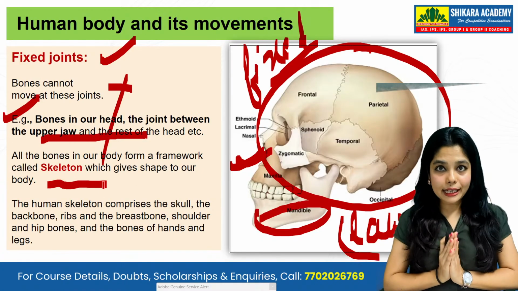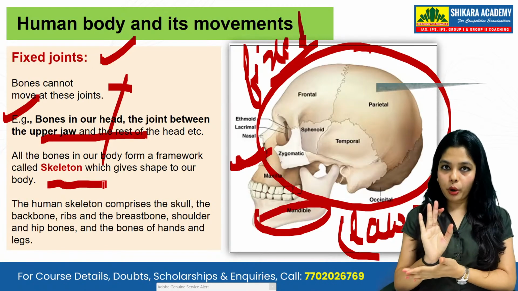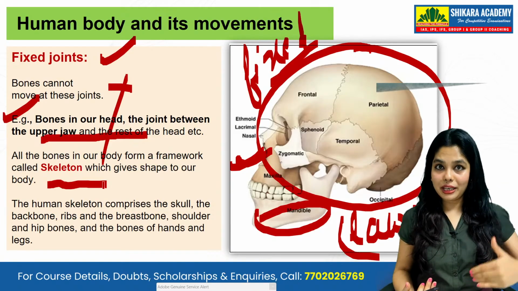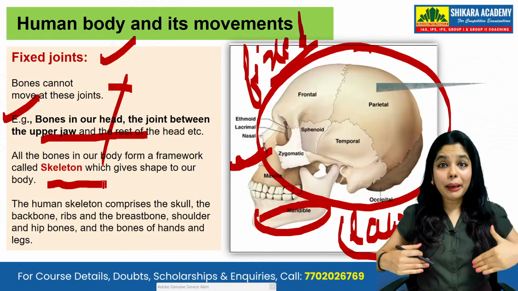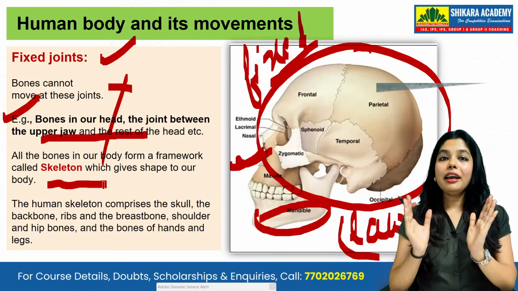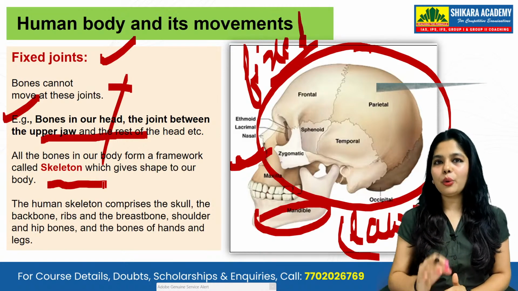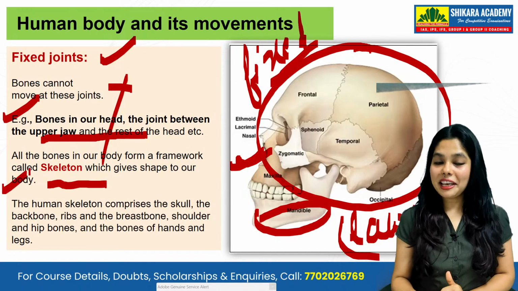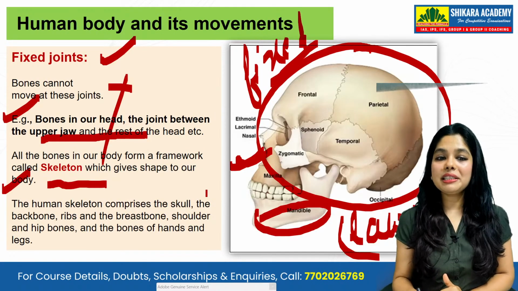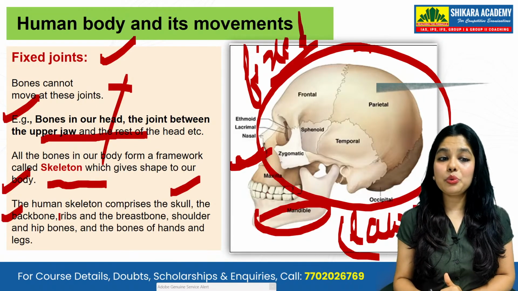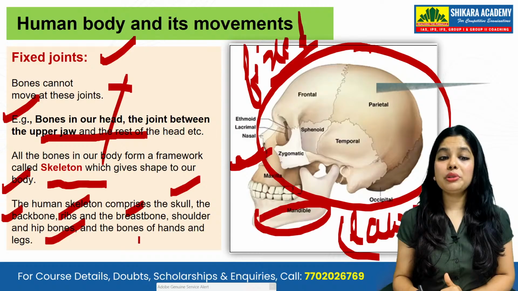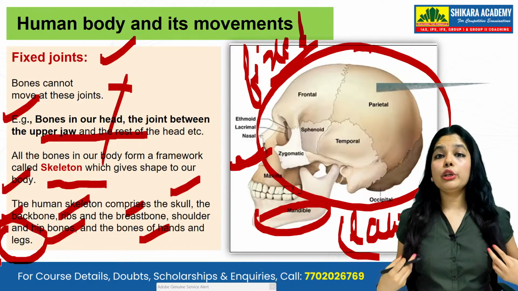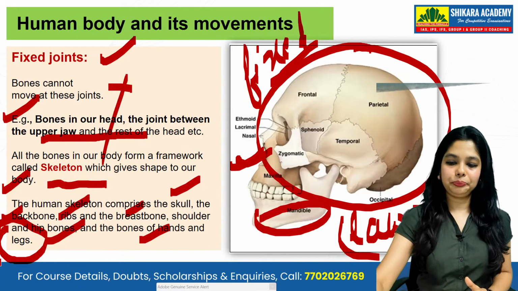So there we have a skeleton structure. The human body has a skeleton structure. The skeleton defines our whole body. The skull, the rib cage, the pelvic area, the shoulders area, everything is part of it. And you might have seen the whole image of a skeleton also, haven't you? So that is the skeleton system altogether, and the human skeleton comprises the skull, the backbones, ribs, breastbone, shoulders, hip bones and bones of hands and legs. The bones of hands and legs are the ones that are actually working.